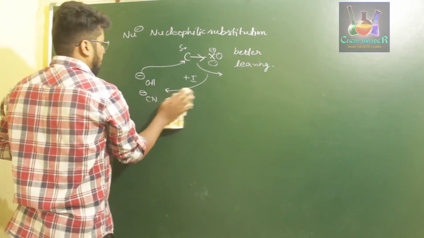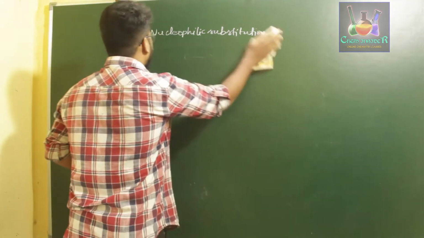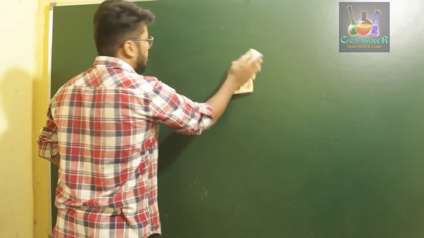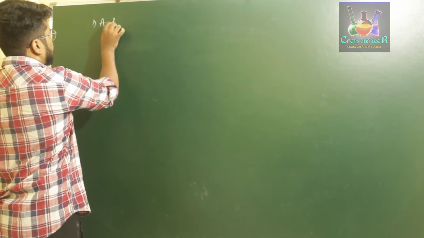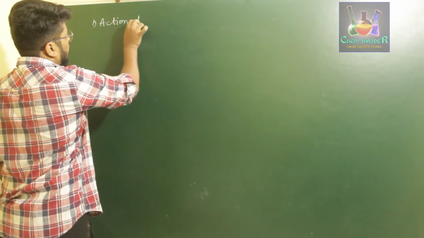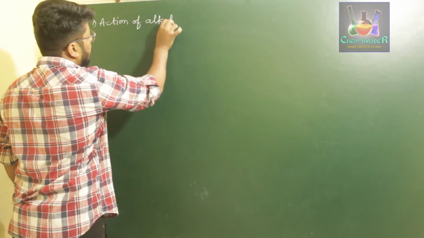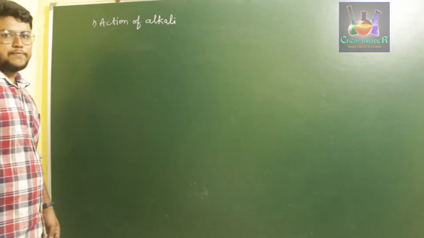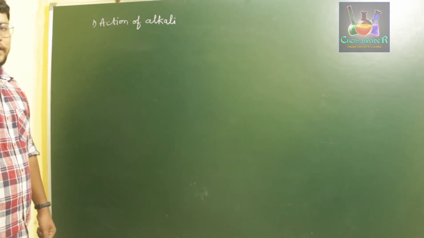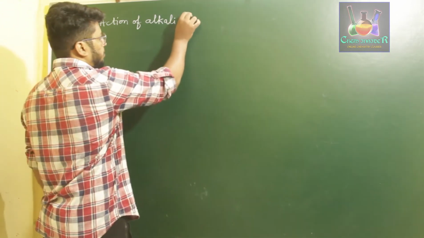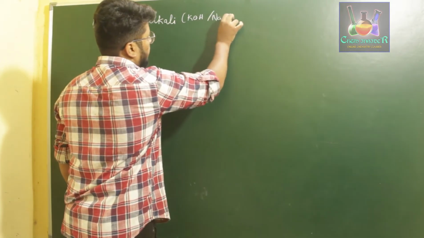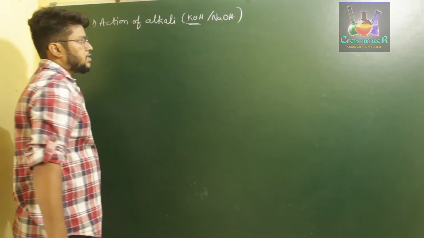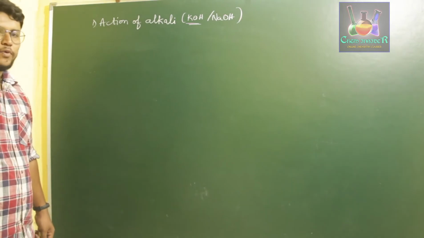So first, to start with the basics, we are going to discuss the action of potassium hydroxide, or alkalis as we also call them. The first reaction is the action of alkali on haloalkanes. Alkalis are nothing but the hydroxides formed by alkali metals and alkaline earth metals, for example KOH or NaOH. Usually we consider KOH for the reactions with haloalkanes, not NaOH that much.